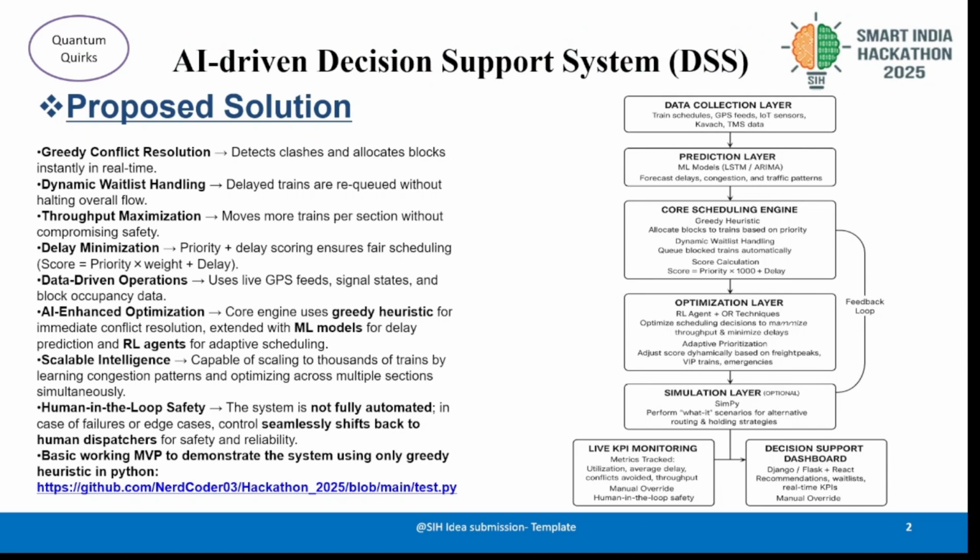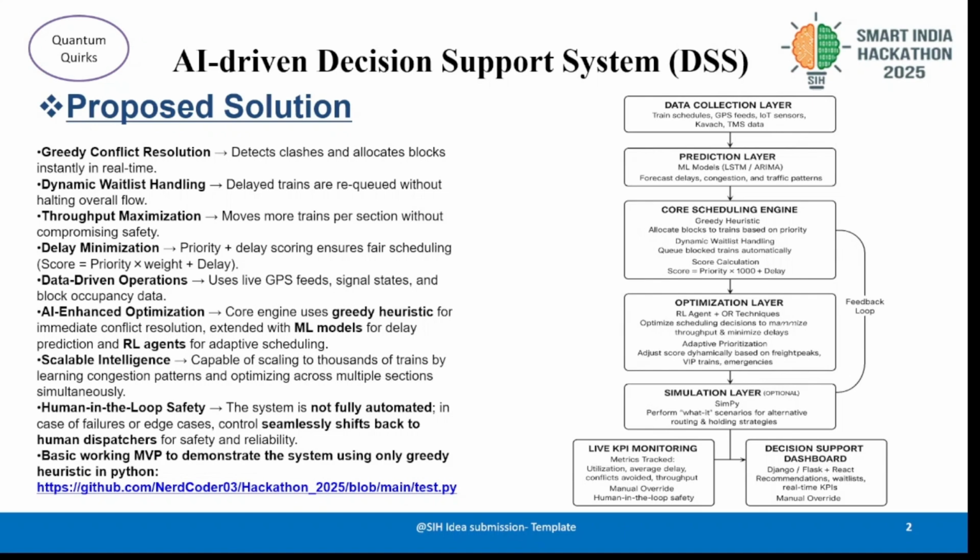As we know, the train traffic system mostly runs in a manual way. There are manual inputs and manual decision making. So the core idea behind our presentation is to provide some automation to it, such that machines can take the decisions and humans can implement them. So let's look at what the proposed solution is for this model.